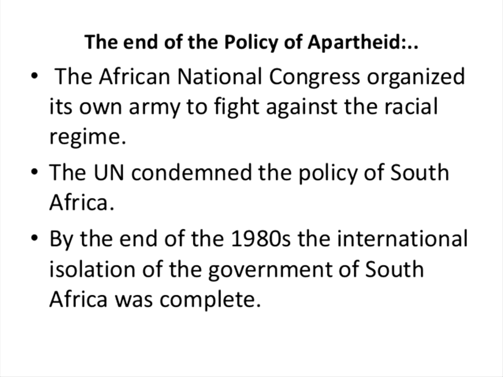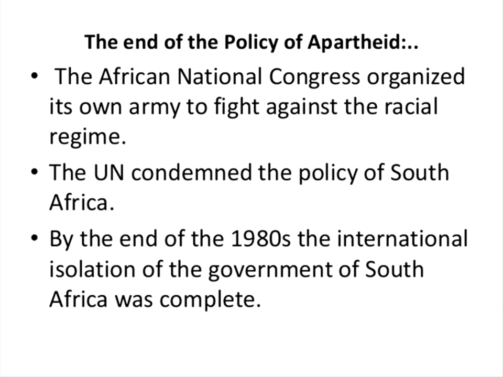Then the UN condemned the policy of South Africa, because the blacks were coming forward in a dominant manner by forming the African National Congress, which the white people did not like. By the end of the 1980s, the international isolation of the government of South Africa was complete. You can note it down: in the 1980s there was international isolation of the government of South Africa.